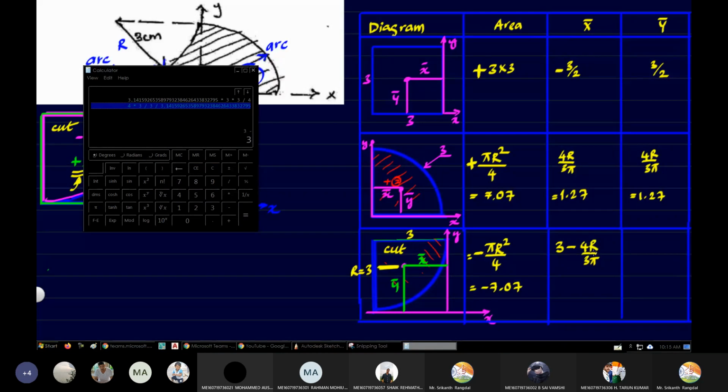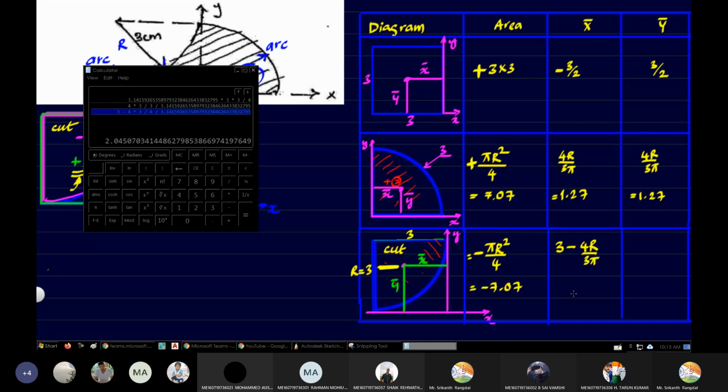3 minus 4 times 3 by 4 by pi. So how much are we getting? 1.72.